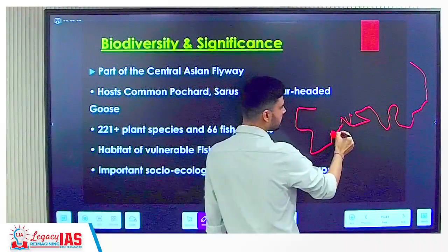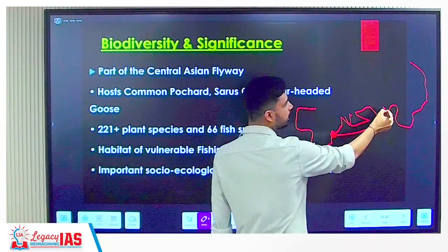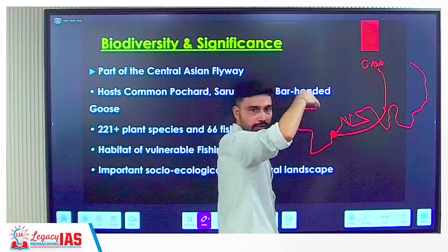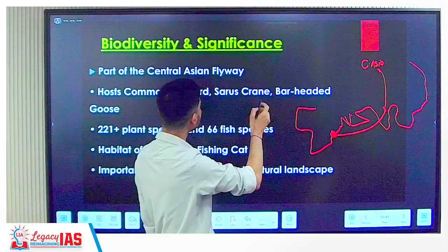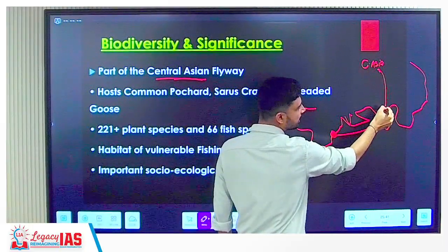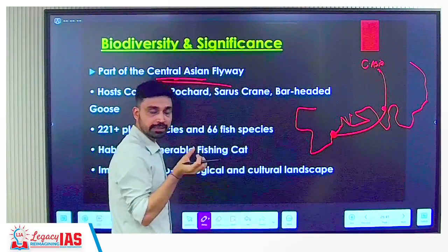Africa. They fly all the way up to India. And from India they further go where? In the upper part you have countries like Kazakhstan. Kazakhstan is part of which region? Central Asia. So this particular lake that we are discussing is part of which pathway? Central Asian flyway.